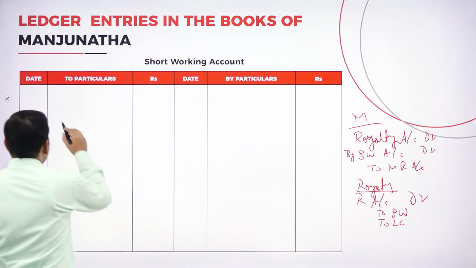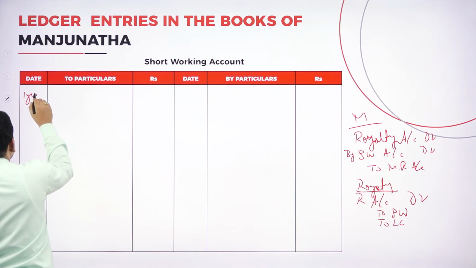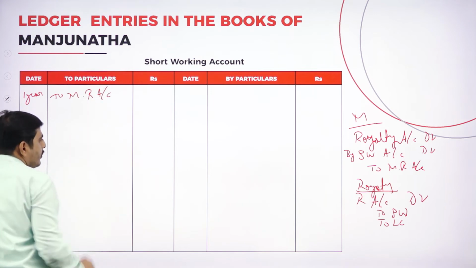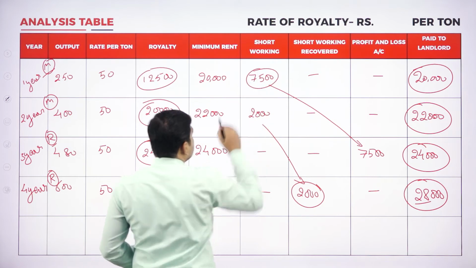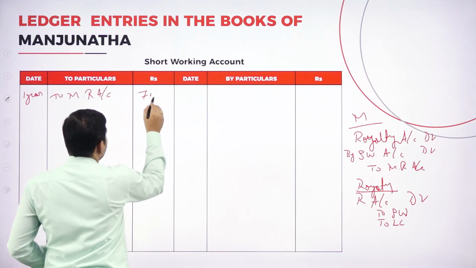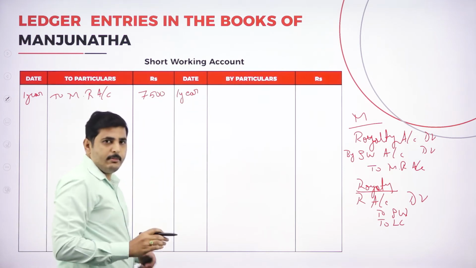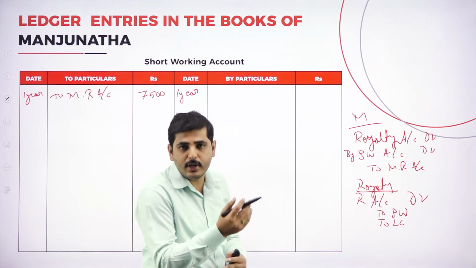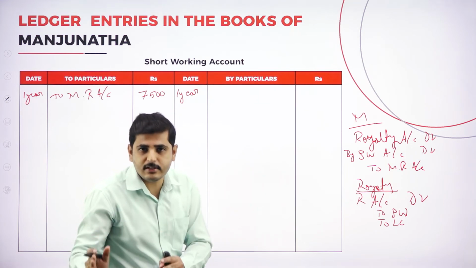So to minimum rent on the first year, to minimum rent account. What is the short working of the first year? The short working of the first year is 7,500. On the first year we could not recover any short working. It will be transferred to next year. He has given 2 years, so 2 years time means it is first 3 years. The next 2 years is also the same.